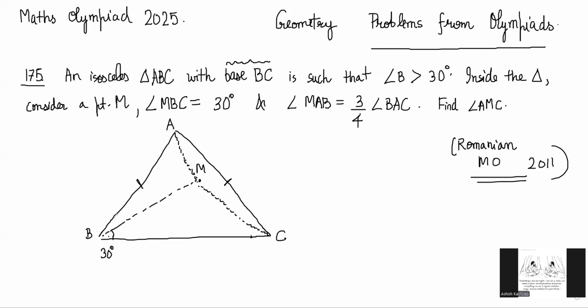If you try the direct method, you can call this big angle theta. This is theta. This is 180 minus 2 theta. And what I get is MAB is 3/4 of that. Yes, basically sir, I tried that. 135 minus something, 3/2 theta or something like that. 135 minus 1 by 2, 3 by 4 theta. 3 by 2 theta, sorry.